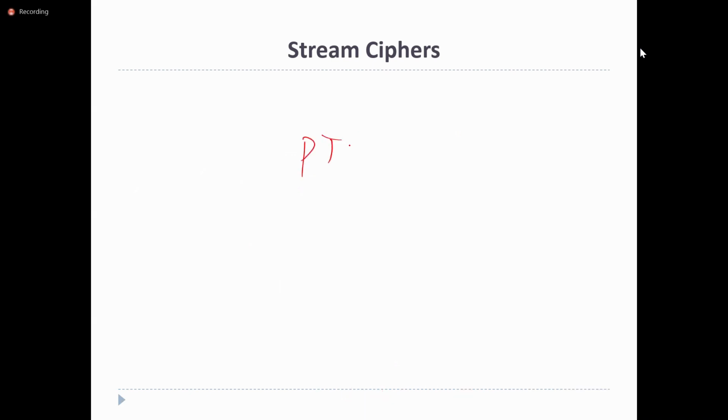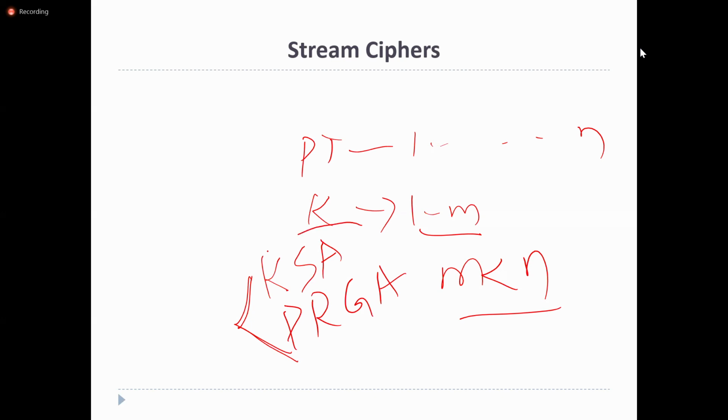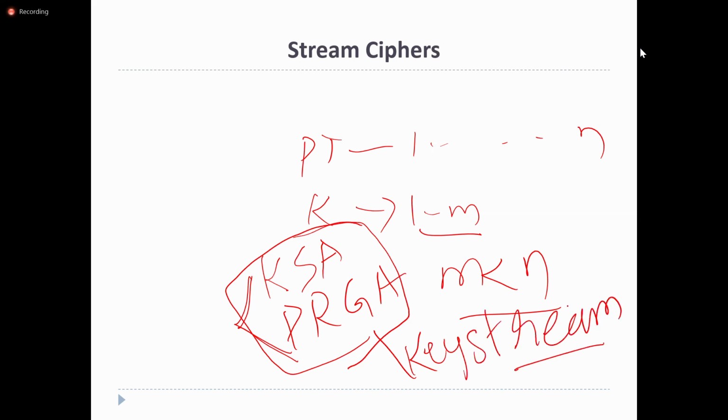Suppose the plain text size is n bits, and the key size is m bits, where m is less than n. Then the sender will use some algorithms, like the key scheduling algorithm and the pseudo-random generator algorithm. By using these two algorithms, the sender will generate a key stream.